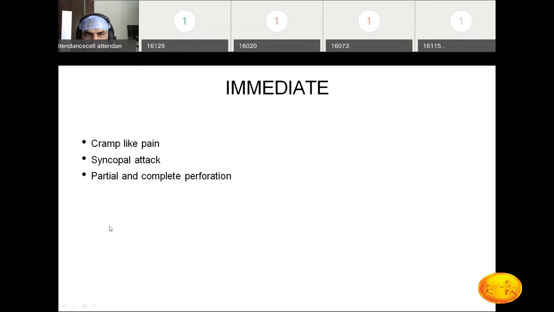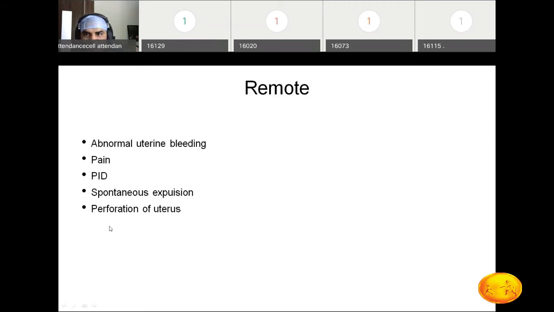Expulsion is okay. That is just immediate. We'll see the remote complications. Yes, remote: abnormal uterine bleeding. Because of the misplaced copper T, there can be abnormal uterine bleeding. There can be pain, spasmodic pain. Then PID and spontaneous expulsion.